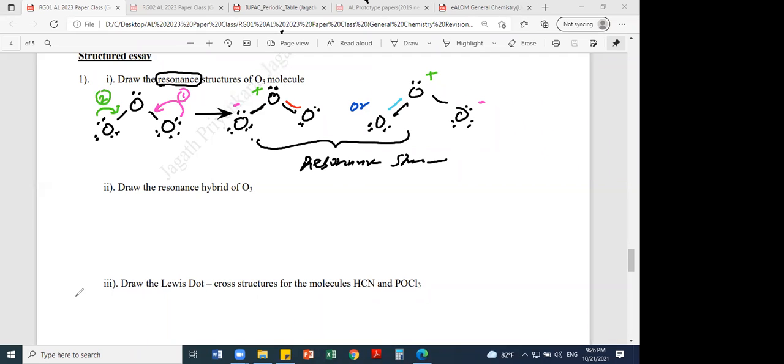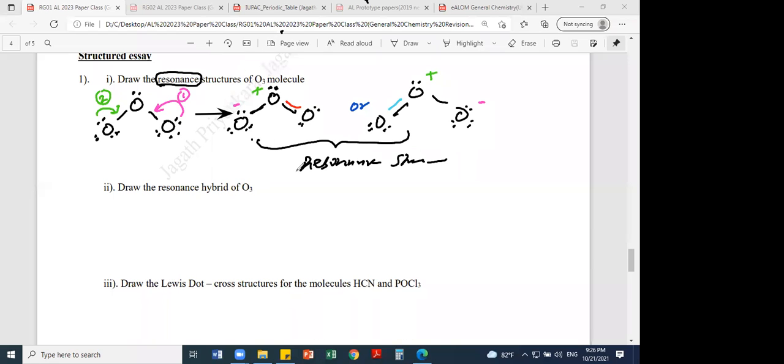Any questions? I think you might have definitely done this in the theory class, right? Yeah. Then next one, resonance hybrid. How to draw the resonance hybrid? In the real ozone, according to the resonance structures, there's one double bond and one single bond. But in real ozone, this is not observed. Both the bonds are equal in length, equal in size and equal in energy.